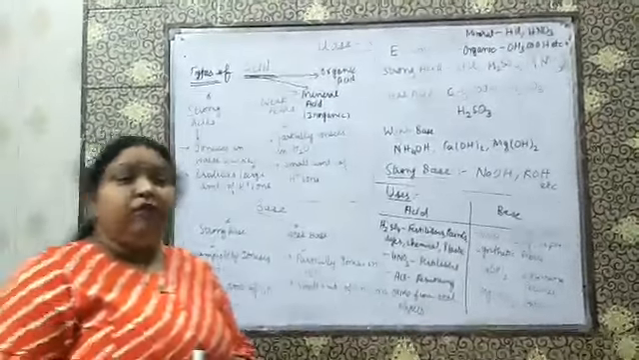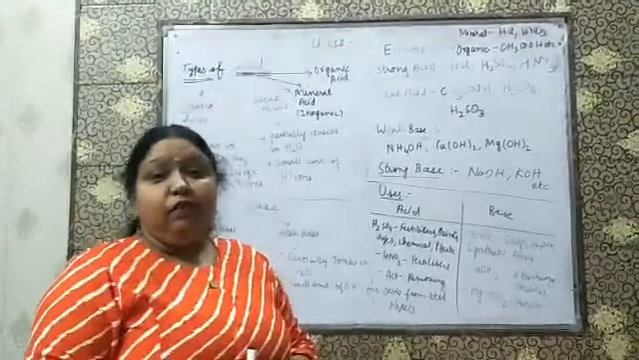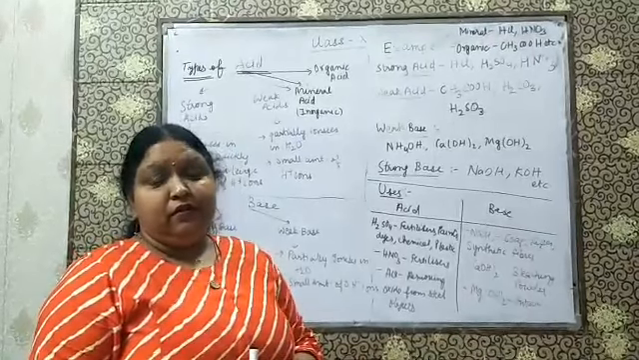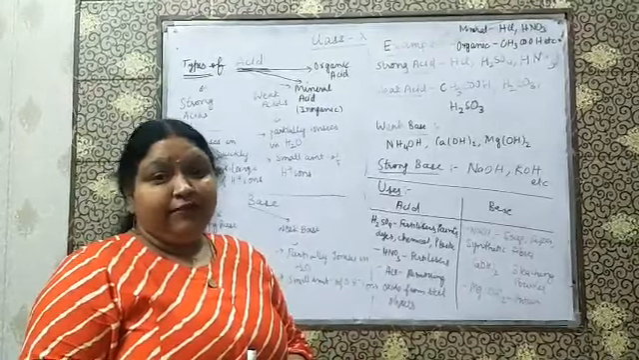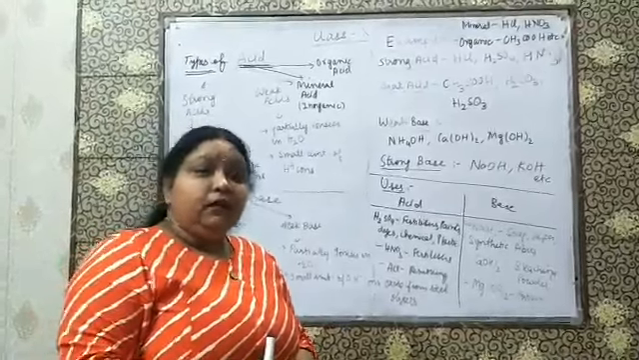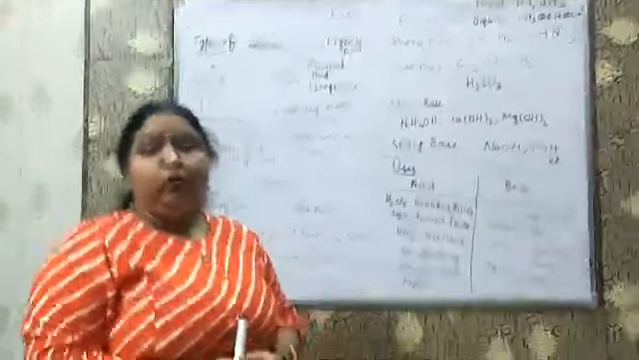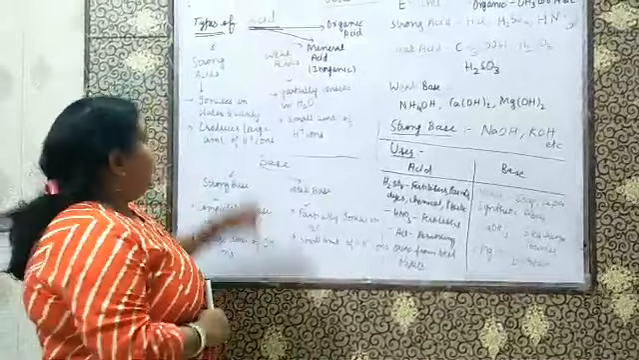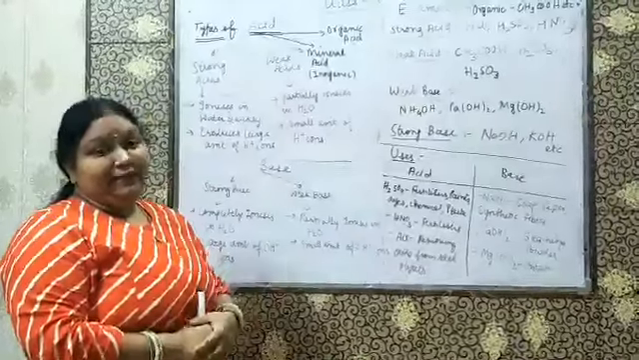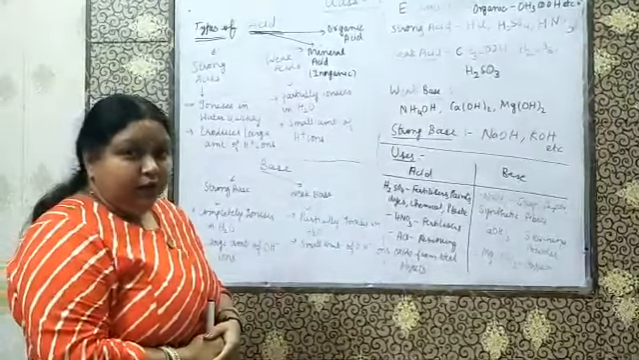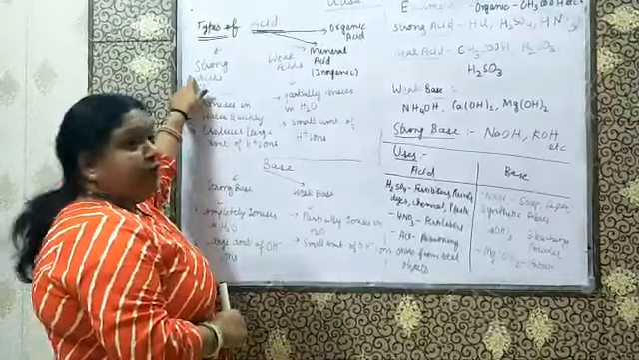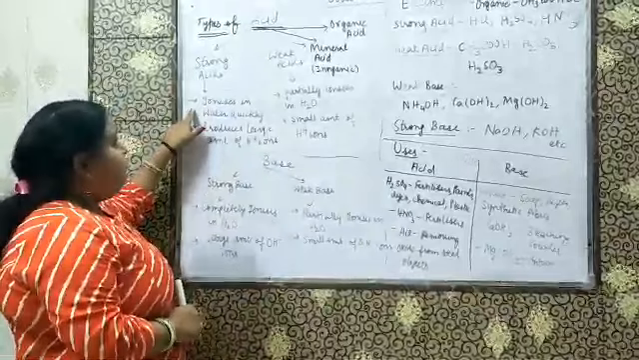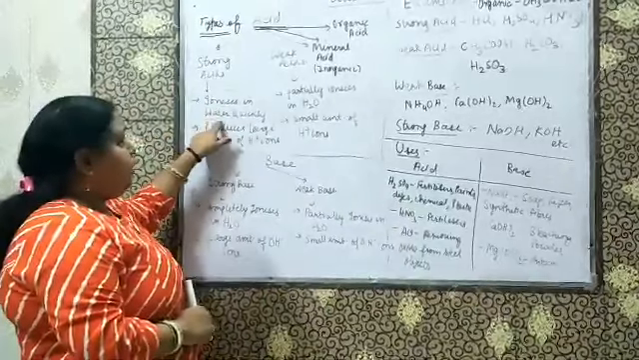In our previous video, we covered acids and bases and the different properties of acids and bases. In this video, we are going to do the different types of acids. There are mainly four types of acids present around us. The first one is strong acid. Strong acid means an acid which ionizes in water quickly.